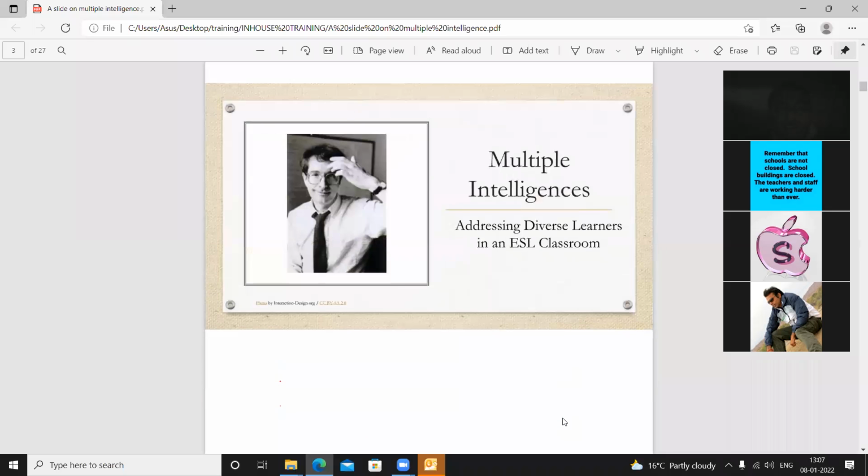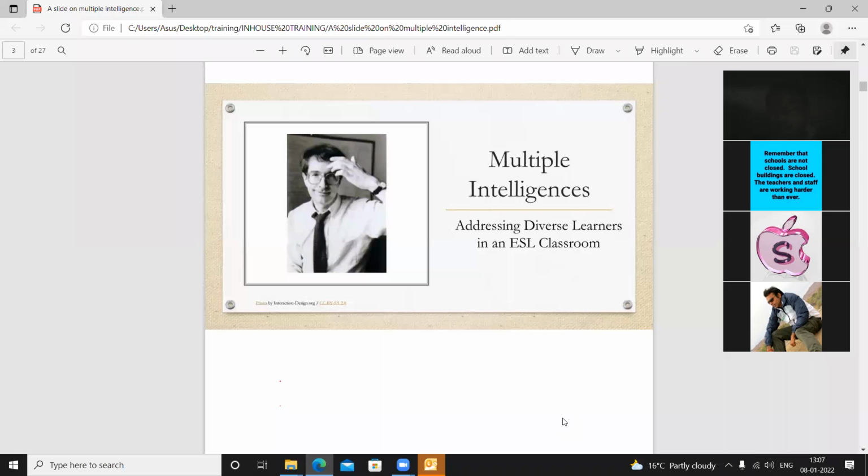So this is the personality about whom I have just told you, Howard Gardner, and this very person has given the theory of multiple intelligence. He was very much inspired by Jean Piaget, who was a Swiss psychologist. He gave the cognitive development theory. He also said children are little scientists, and we teachers should know that students are little scientists and they have the ability to explore different types of things.